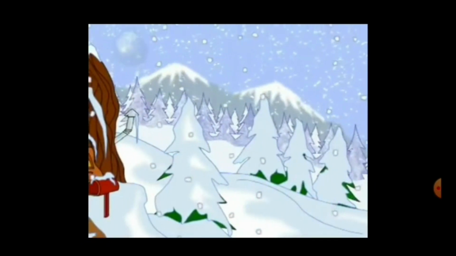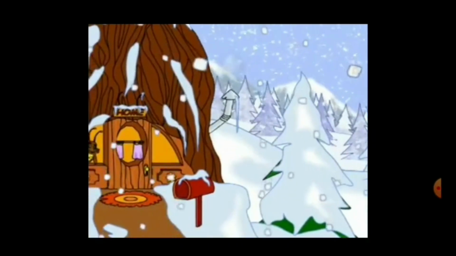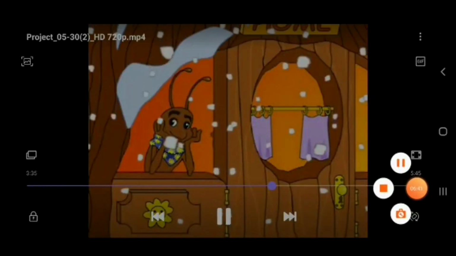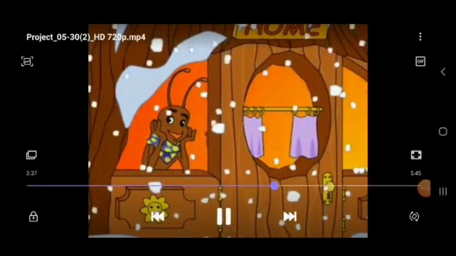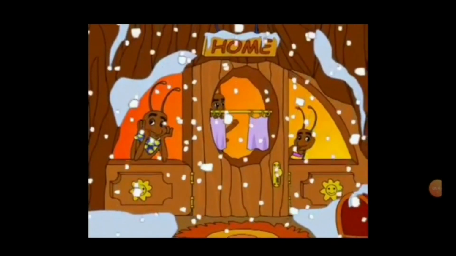It's cold now, cold with snow. The ant is in her home. She's warm and happy. She has food, and she is not alone.